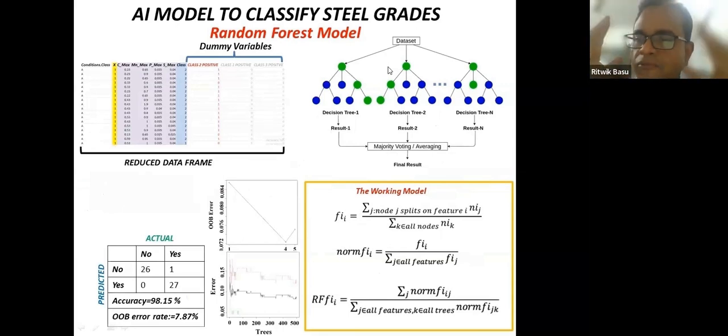So exactly the same philosophy is applied here. The unseen data will be exposed to a variety of decision trees, and based on a majority voting scheme, the class that is identified will be labeled to that particular unseen data.